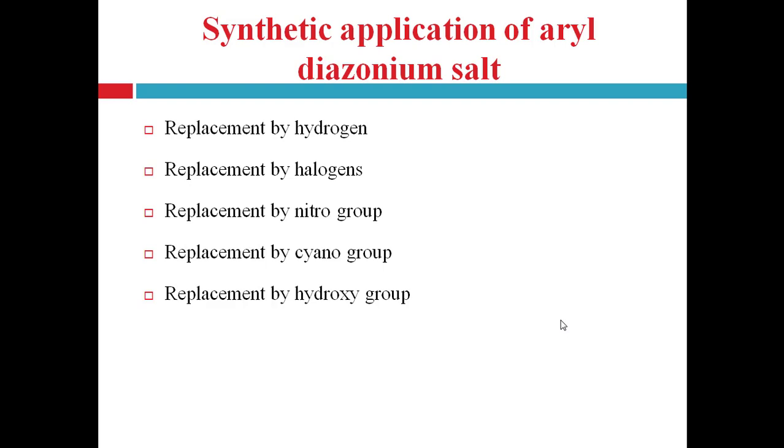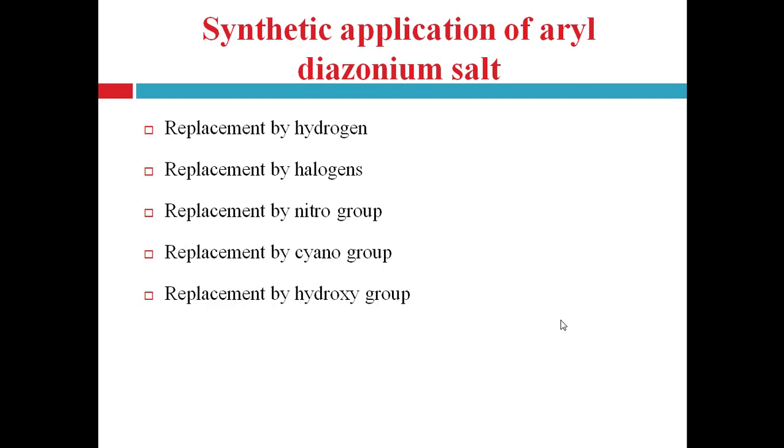Huge numbers of organic compounds can be prepared by using this aryl diazonium salt, and by using different reactions this aryl diazonium salt is converted into corresponding organic compounds. These reactions are given here. They are replacement by hydrogen, replacement by halogens, replacement by nitro group, replacement by cyano group, and replacement by hydroxy group.